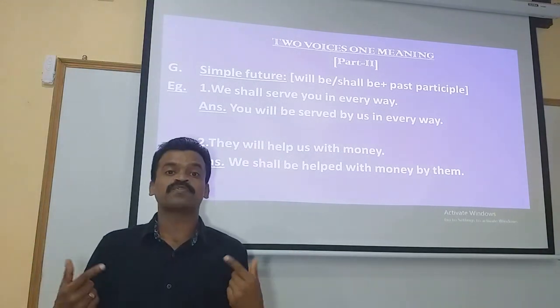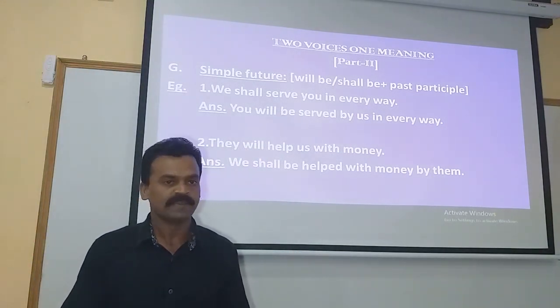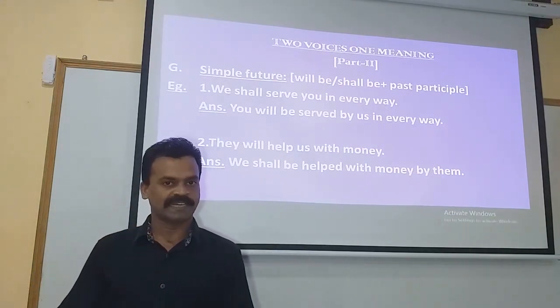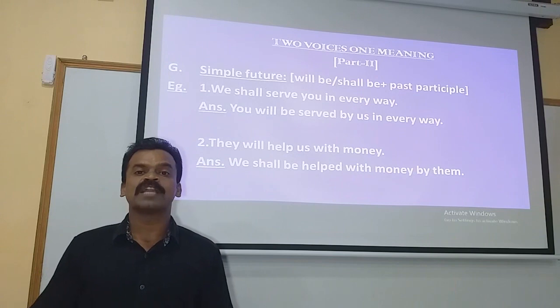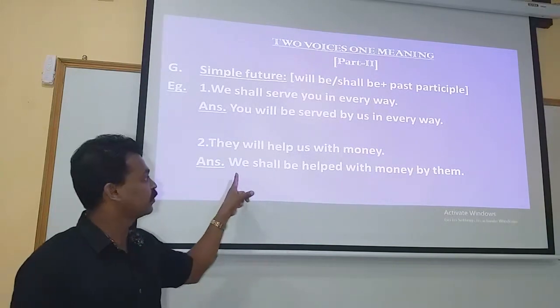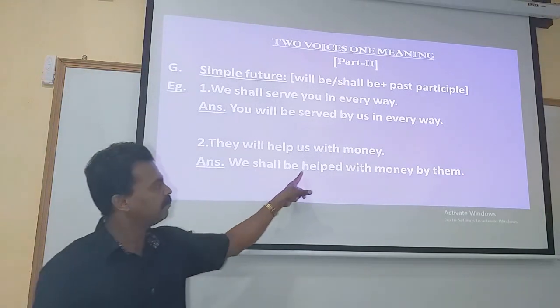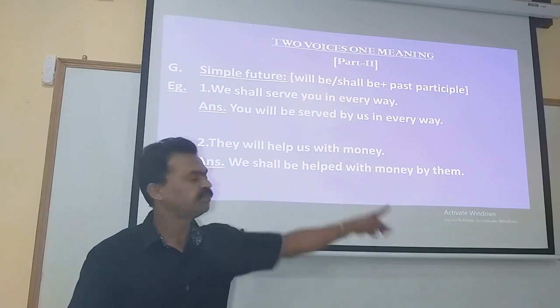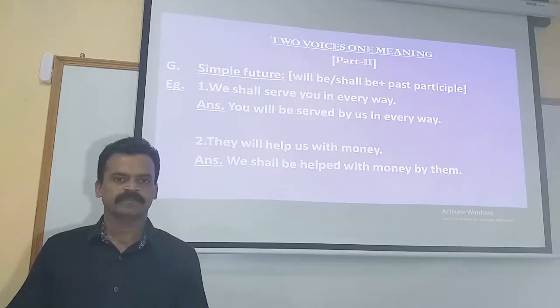Whereas when we transformed the sentence into the passive form, the subject is we, which is the personal pronoun of first person. And when the subject is a personal pronoun of first person, we have to make use of shall and not will. So therefore our answer will be, we shall be helped with money by them.